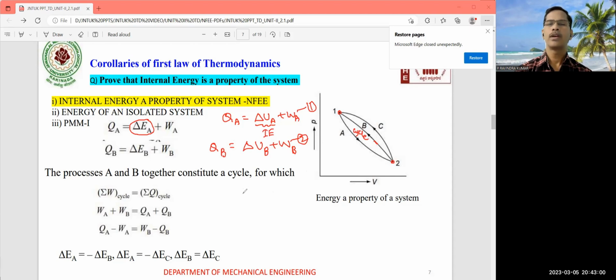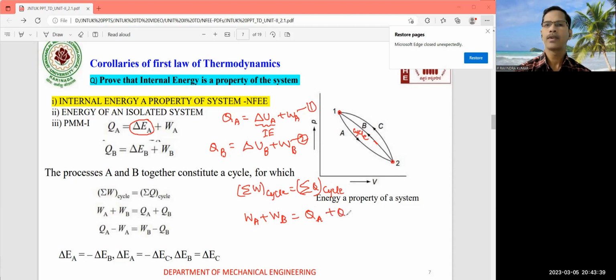In this connection, because the system has executed a cycle, according to the first law of thermodynamics, once the cycle is executed, sigma W of the cycle is equal to sigma Q of the cycle. So what is sigma W of the cycle? It is the work done through path A plus the work done through path B, equal to the heat transfer through the paths, because heat and work depend on the path of the system. You should not forget that. In this way you can write.